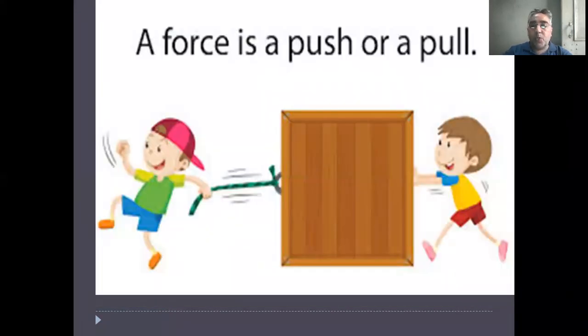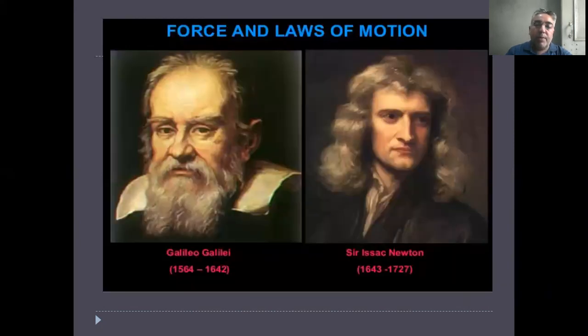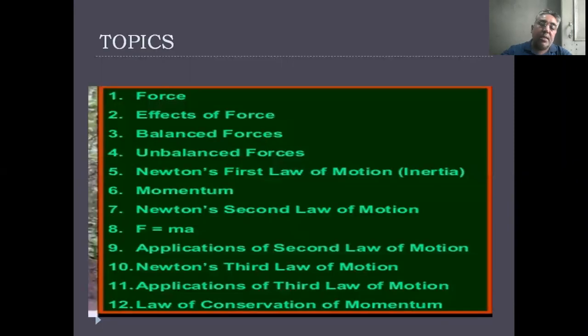Force may be defined as a push or pull, which is the cause of motion. Force may be of two types, balanced force or unbalanced force. If the resultant force is zero, meaning an object has equal forces on both sides, then the position of the object does not change, because a balanced force is applied. And if an unbalanced force is applied on it, then it is called unbalanced force.